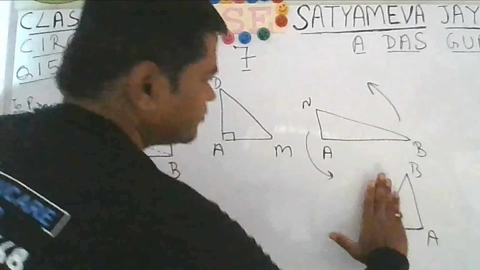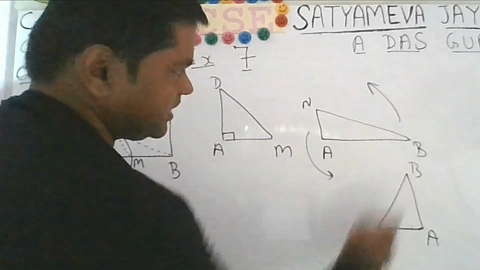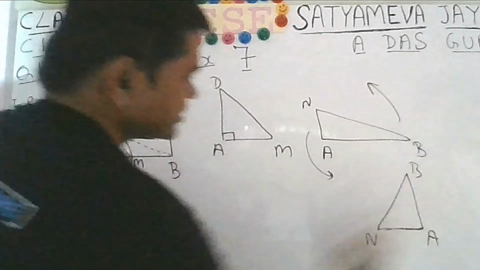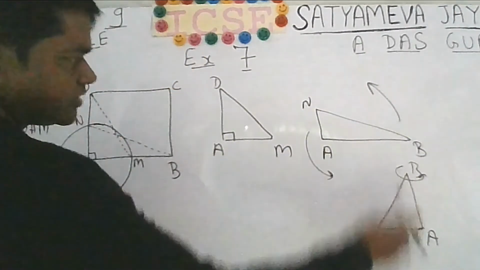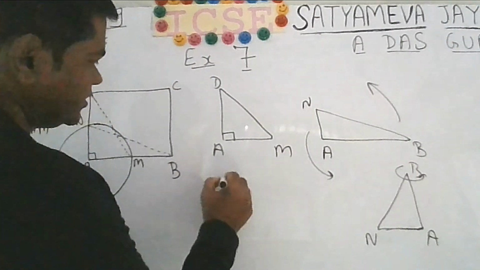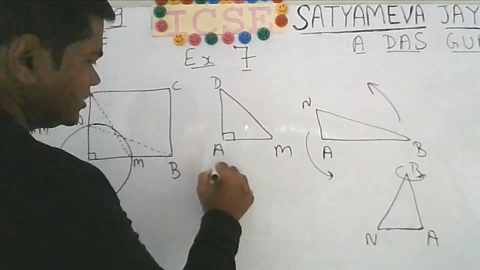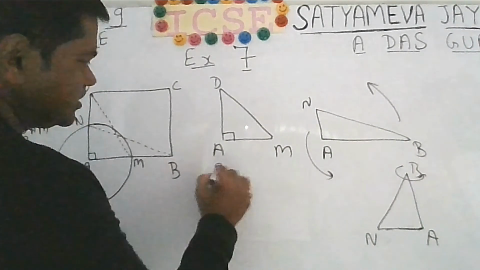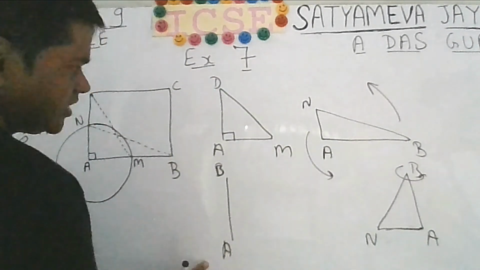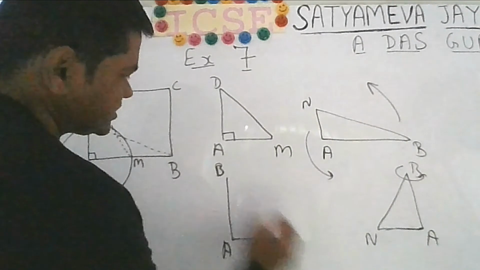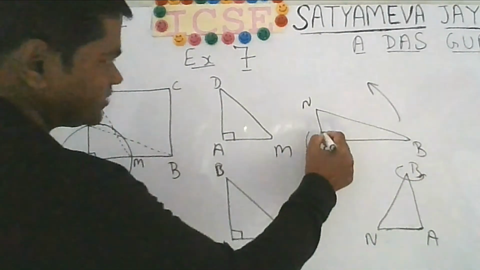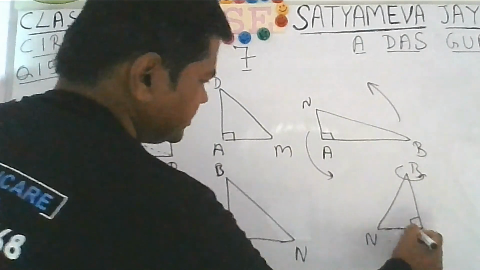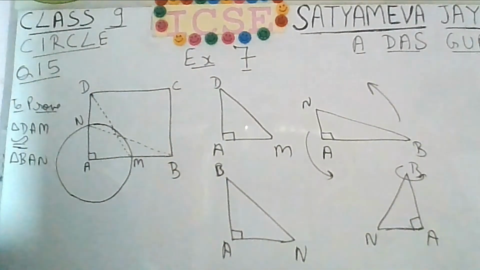Then rotate it 180 degrees vertically, keeping B as an axis, like this. What you will get is that this B will remain like this only, this A will remain fixed here only, but this N will come to this side. This angle will be 90 degrees. Here also this angle was 90 degrees, and you are doing it like this.